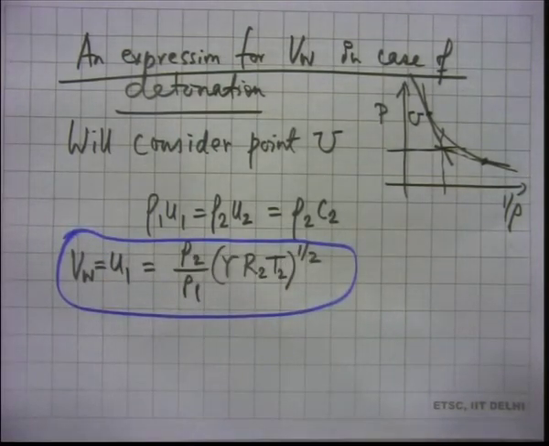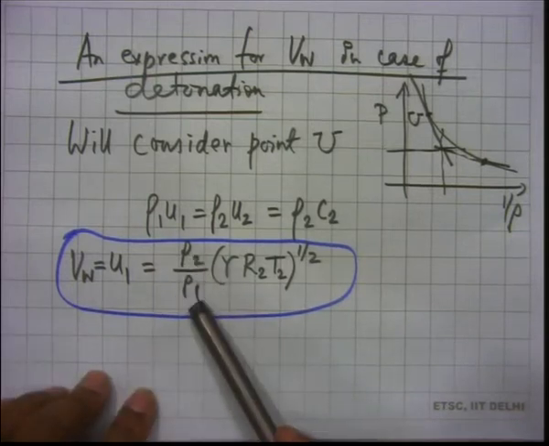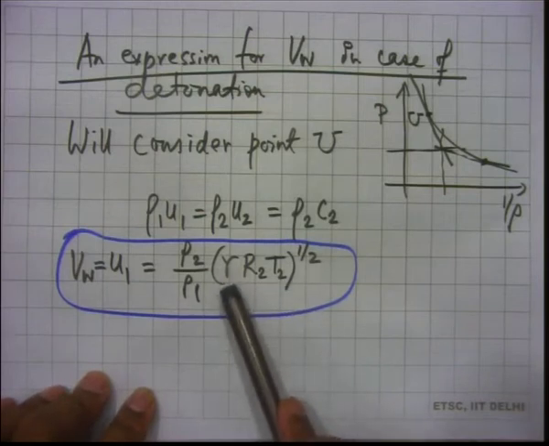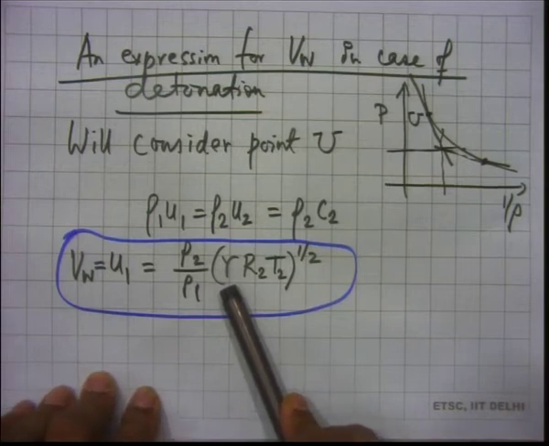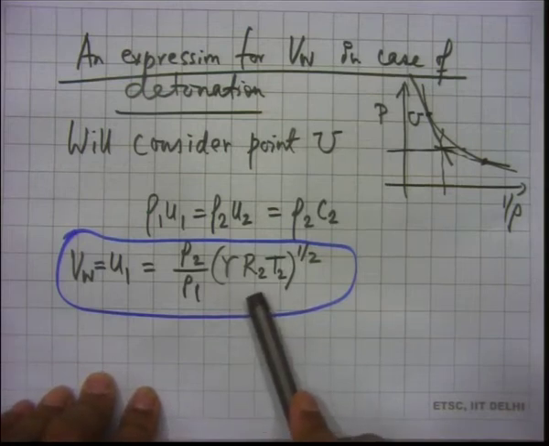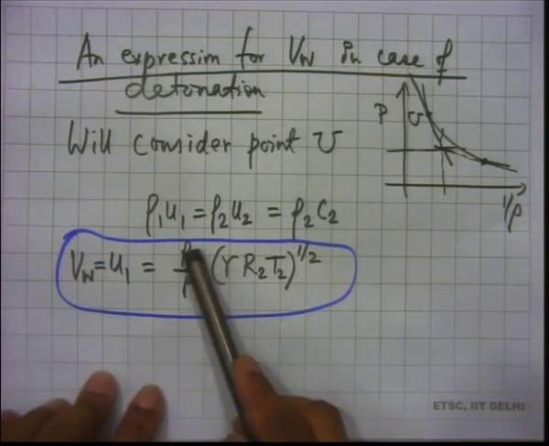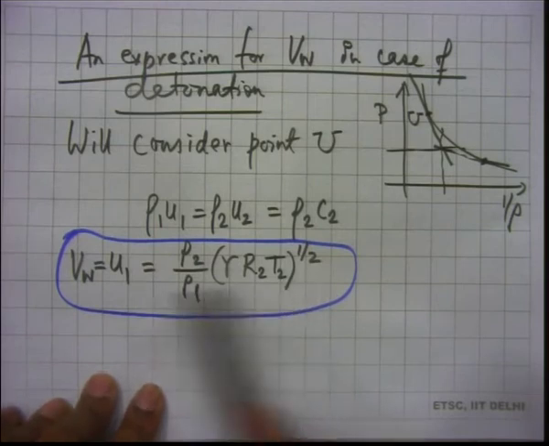So, this is good, but does this allow you to calculate? No, it does not allow you to calculate directly, because we have to figure out a way of getting what is rho 2 by rho 1 and what is also T2. See, we know gamma, it will come from somewhere because it is a property, specific heat ratio. We can get R2 if we make some assumption like what we did in the problem just a few minutes back about the molecular weight. So, we can get R2. Now, if we can say something about this rho 2 by rho 1 and T2, then we will be able to calculate VW.